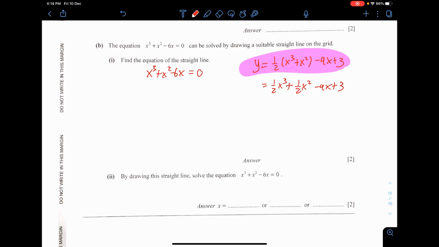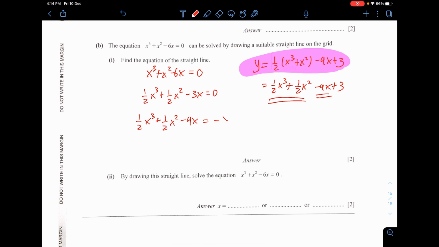From this equation, the first thing I do is divide everything by 2. So then I get the half x cubed and the half x squared, just like what they have here. Next, I need a negative for x, so I will subtract x on both sides. And finally, I need a plus 3.